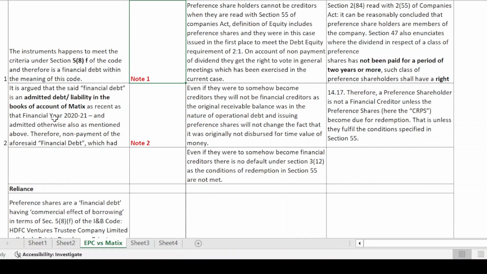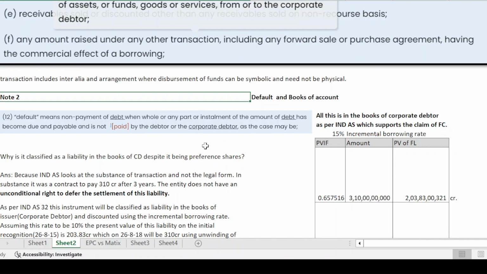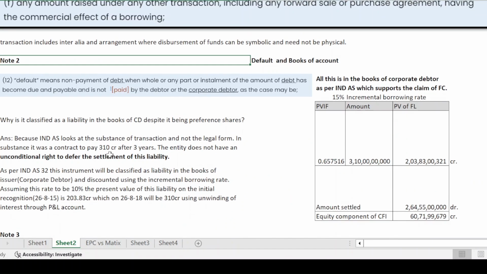That now that I have established myself as the holder of a financial debt, now I want to establish that a default has taken place. So then they say, okay, what are the conditions of default? So default means non-payment of debt when whole or any part of the debt has become due and payable and has not been paid by the debtor or the corporate debtor, as the case may be.